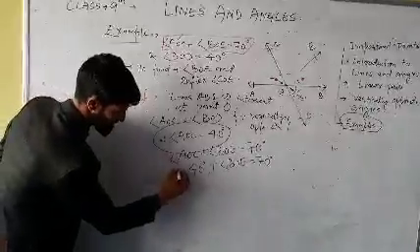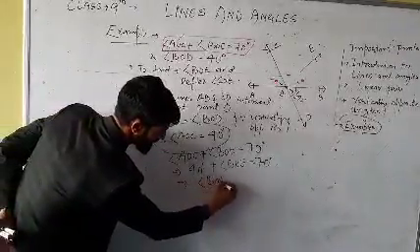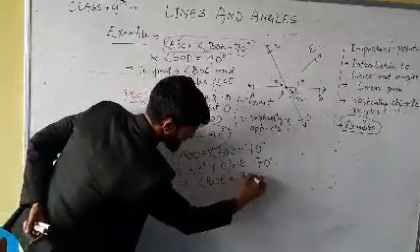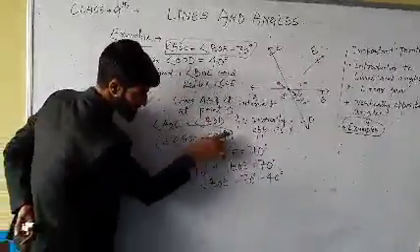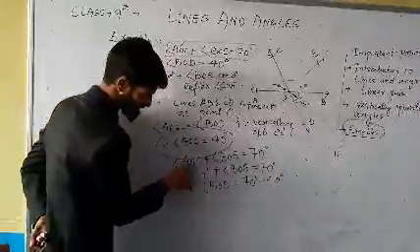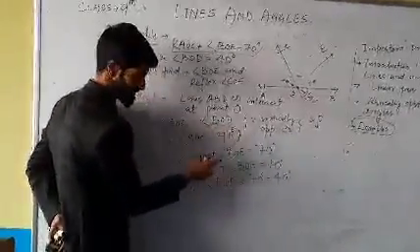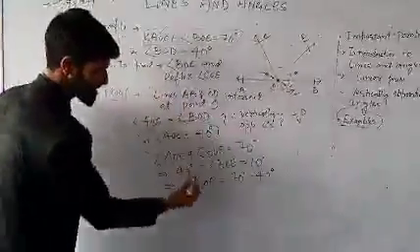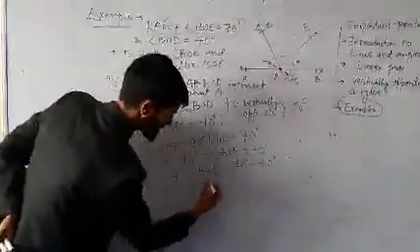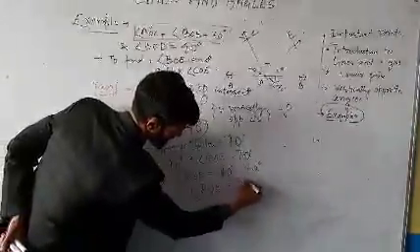This implies angle BOE is equal to 70 degrees minus 40 degrees. Why minus? Because there is transposition, and in transposition a value when shifted to the other side changes its sign. If it is plus, it will become minus. If it is multiply, it will become divide. So I have found the value of BOE. Angle BOE is equal to 30 degrees.